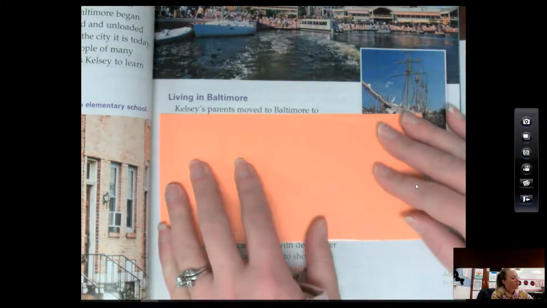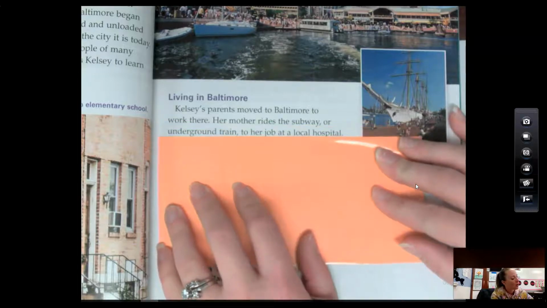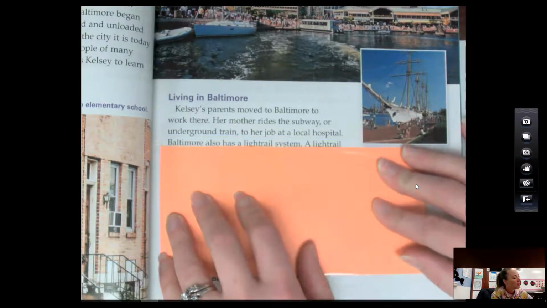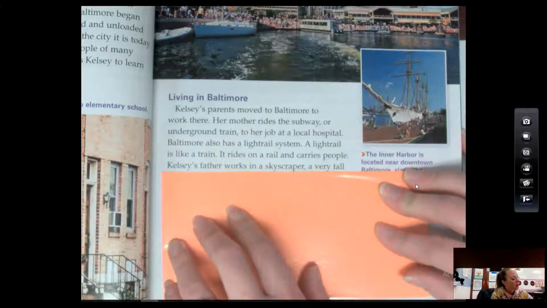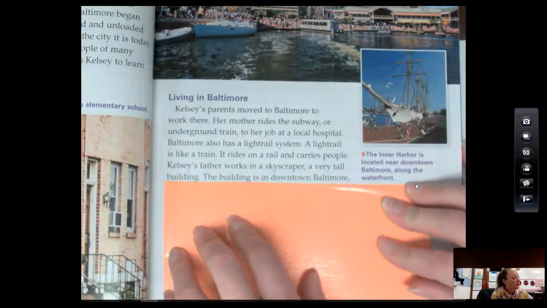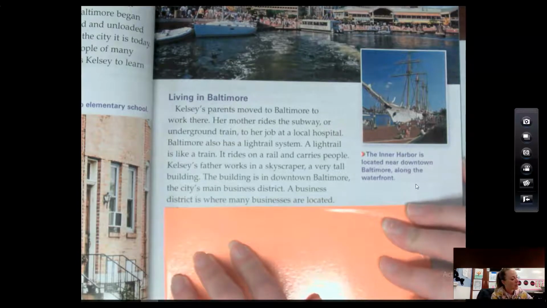Kelsey's parents moved to Baltimore to work there. Her mother rides the subway or underground train to her job at a local hospital. Baltimore also has a light rail system. A light rail is like a train. It rides on a rail and carries people. Kelsey's father works in a skyscraper, a very tall building. The building is in downtown Baltimore, the city's main business district. A business district is where many businesses are located.